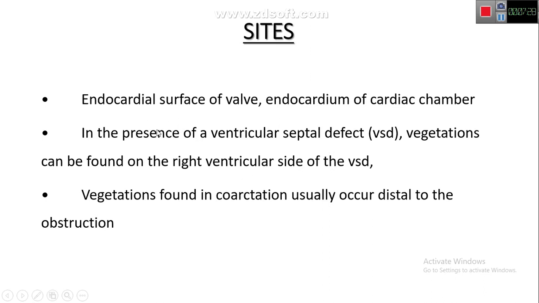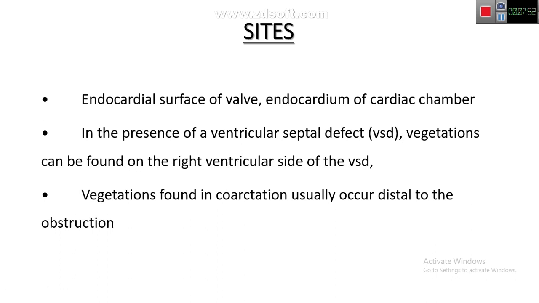Sites. Infective vegetations are mostly formed on the endocardial surface of the valve or the endocardium that lines the heart chamber. In the presence of a ventricular septal defect, vegetations will be found on the right ventricular side of the defect, because the right side of the heart is the lower pressure side.